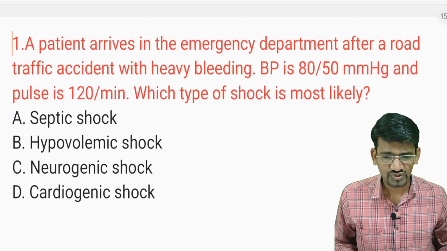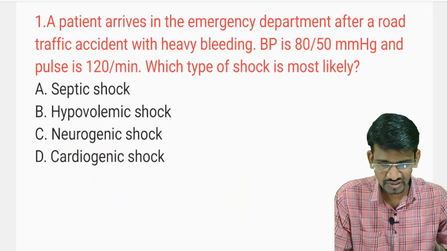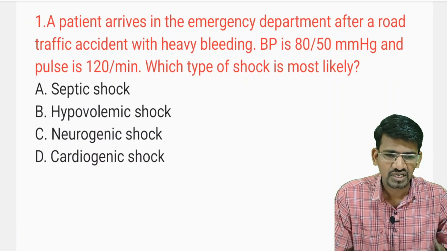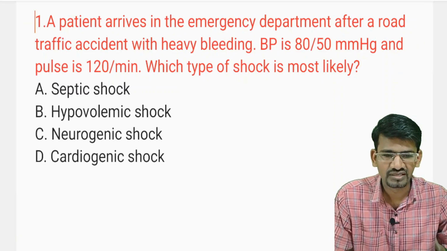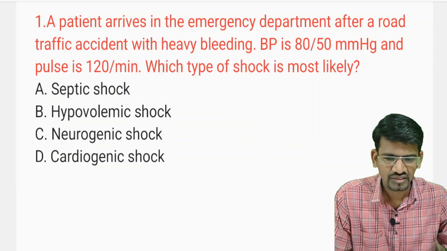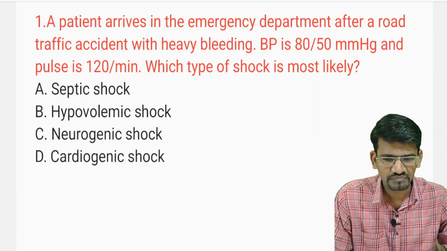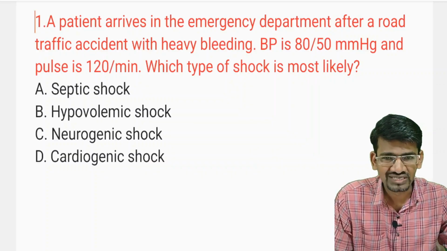Okay, here is the first question. A patient arrives in an emergency department after a road traffic accident with heavy bleeding, and the patient's BP is 80/50 and pulse is around 120 per minute. Which type of shock is most likely?